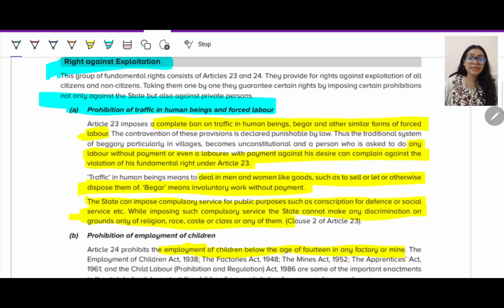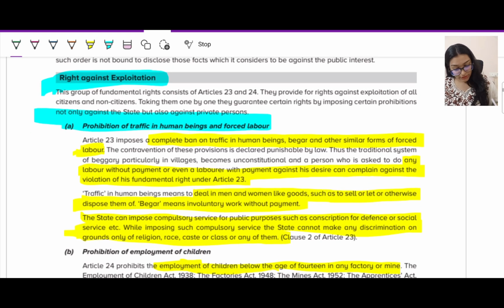Trafficking in human beings means selling their organs. A lot of people donate their organs once they die. They'll say, donate my eyes, donate my kidney, donate my heart. This is their own will, which they can do. But if you are trafficking human beings for organ trading or a sex racket, trading women, children, minors, a lot of things like that, then it is not allowed. This is your right against exploitation.